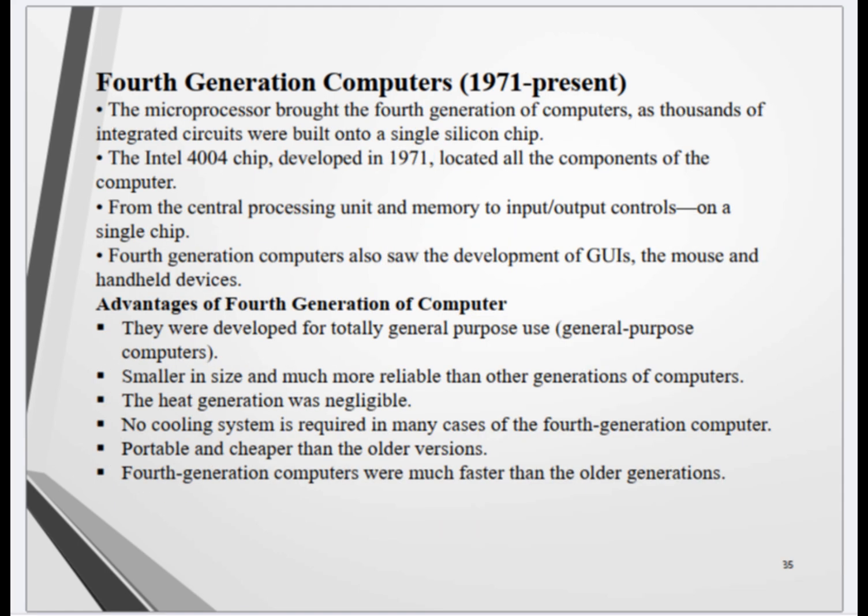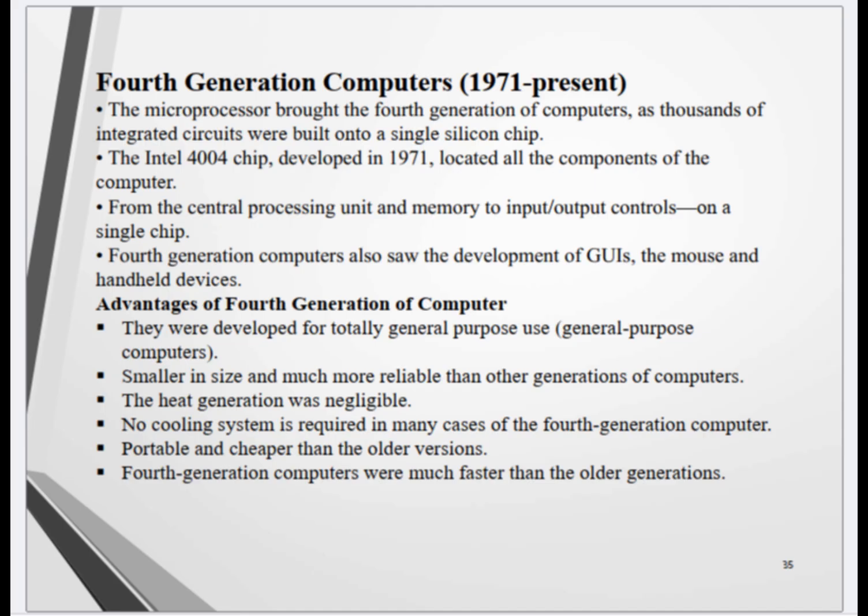34. Fourth generation computers, 1971 to present. The microprocessor brought the fourth generation of computers, as thousands of integrated circuits were built onto a single silicon chip. The Intel 4004 chip, developed in 1971, located all the components of the computer, from the central processing unit and memory to input/output controls, on a single chip. Fourth generation computers also saw the development of GUIs, the mouse, and handheld devices.